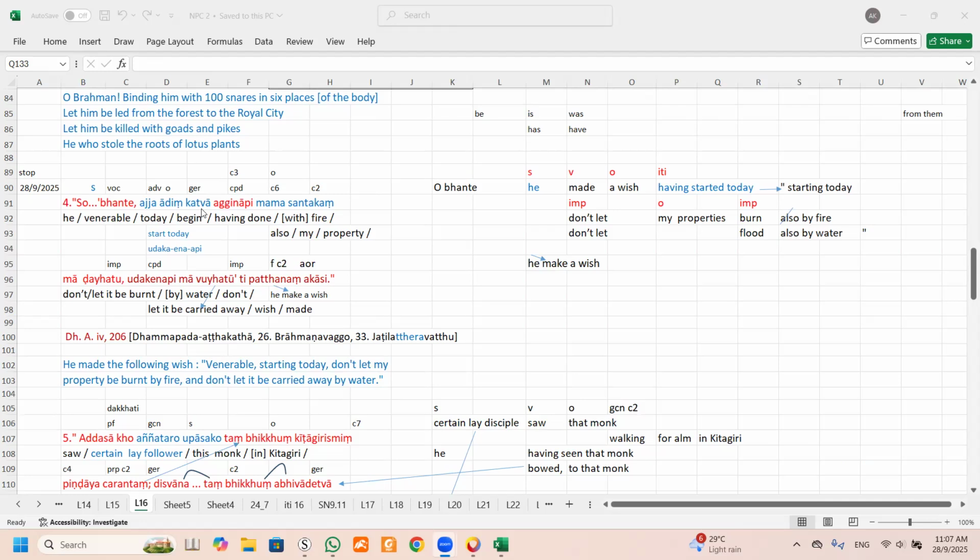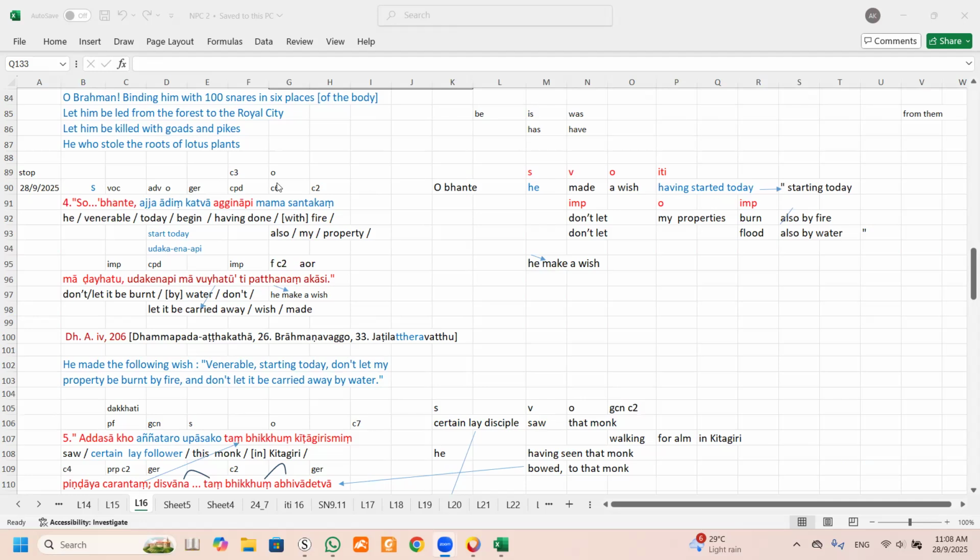If you look at here, that means this should be the first verb. So what we do is we take this part, having. This is having, because a gerund or a verb will take the object. So the object is this, starting or beginning. That means he having started today.